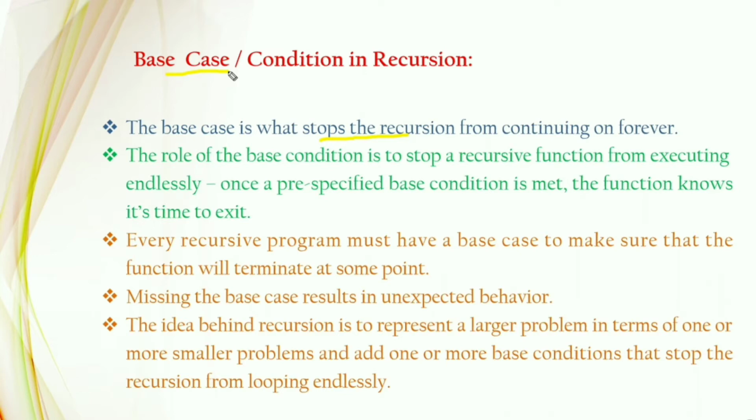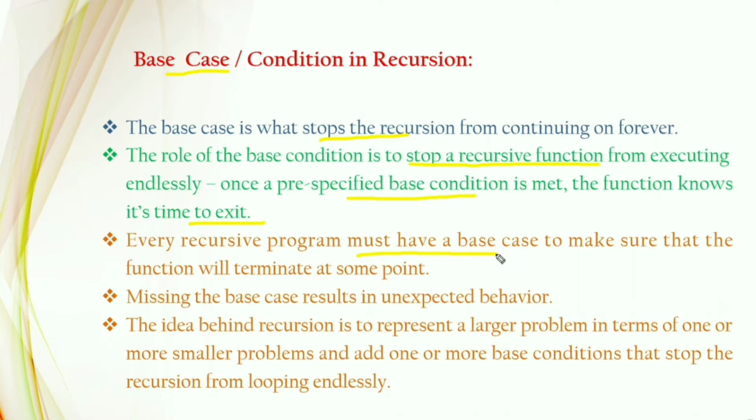It is the pre-specified base condition. Once this condition is met, the function knows it's time to exit. Every recursive program must have a base case to make sure the function terminates at some point.